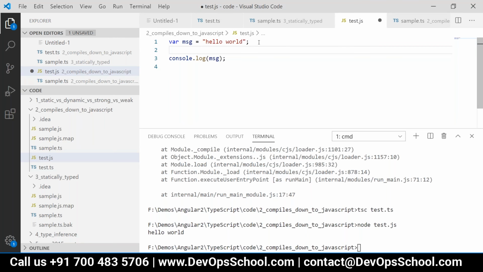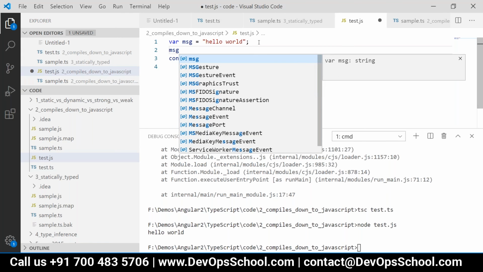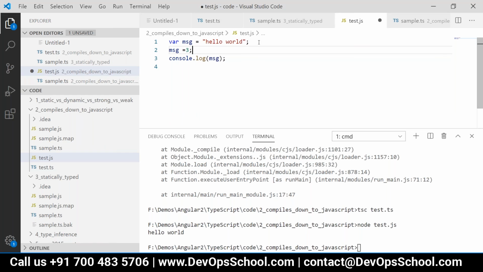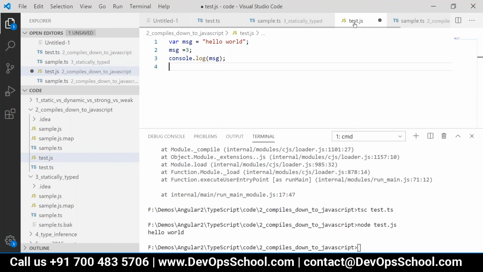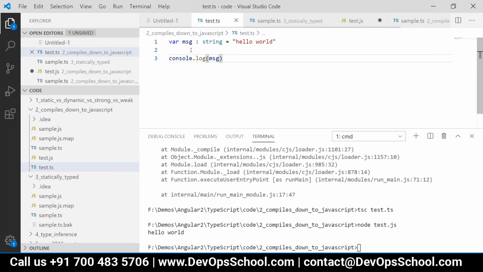Now, even if I try to write like this in my TS file, message equal to 3, immediately it shows me the error, right?